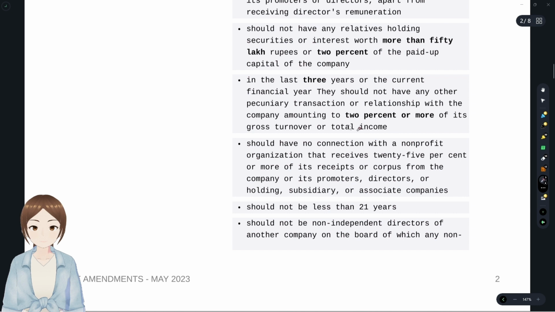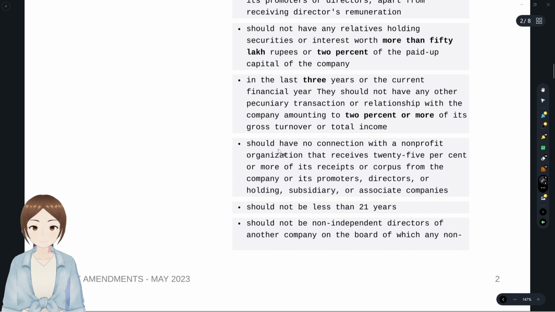But the happiest part is it's talking about here gross turnover, and it's talking about paid up share capital, paid up capital, for the relative, paid up capital 2%. For the pecuniary transactions, you think of it as a sale or purchase. Sale or purchase in what? P&L. The highest amount is turnover, right? You remember like that. It's easier not to get confused in the examination.